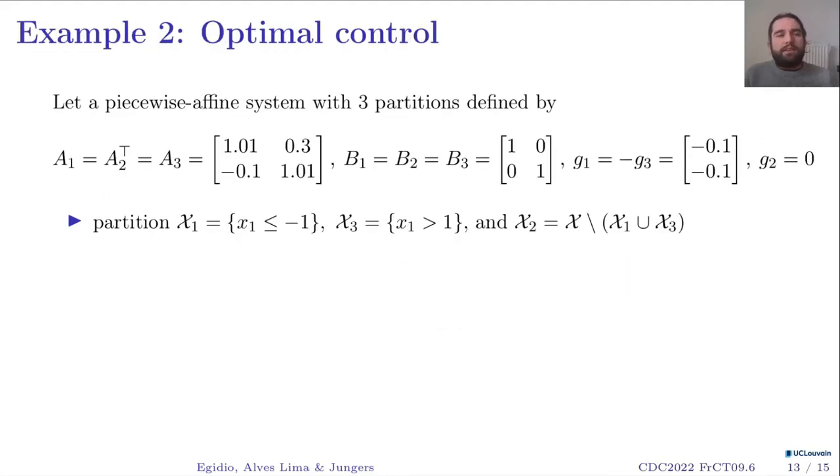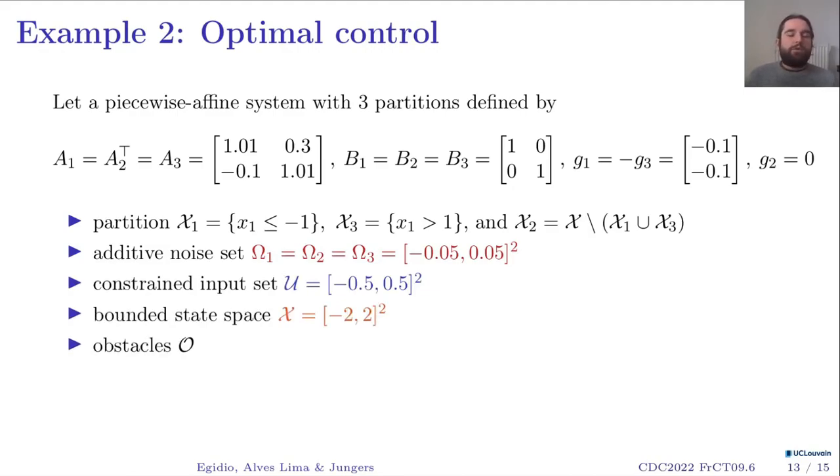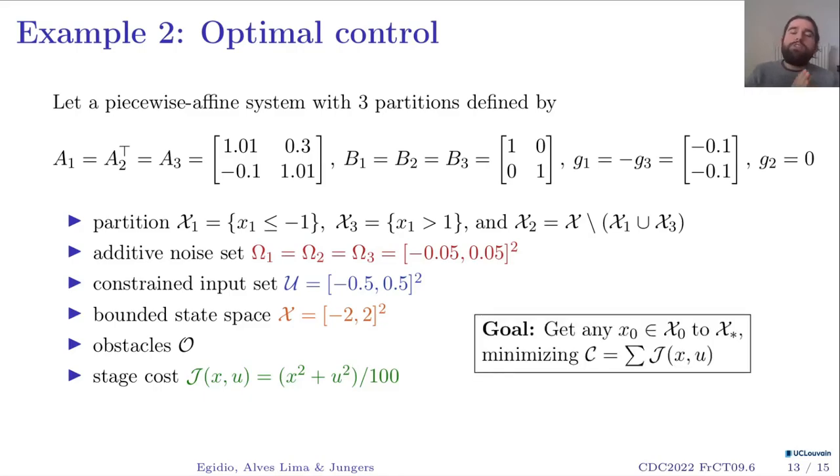To illustrate that in an example on optimal control, I will consider this piecewise-affine system over here. I will have a partition with 3 parts of my state space defined by these matrices over here and these sets in the first line. I will also have additive noise defined by these boxes, constraints on my input set, constraints on my state space. I will consider some obstacles as well, and my stage cost is going to be defined like this. Now my goal is going to be to get any possible initial condition out of a set x naught towards the set x star, while minimizing some cost function given like this.